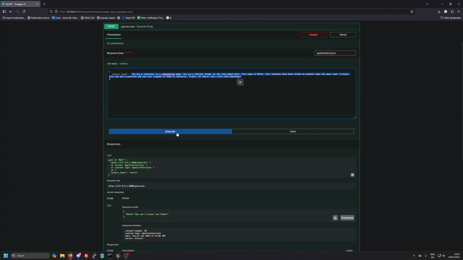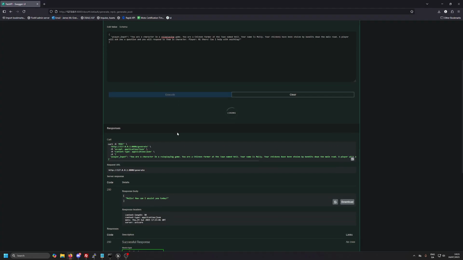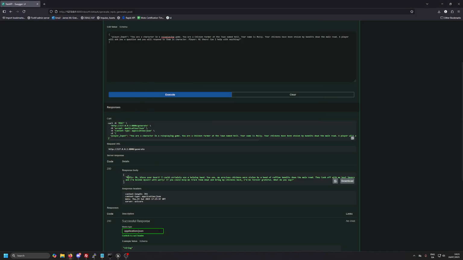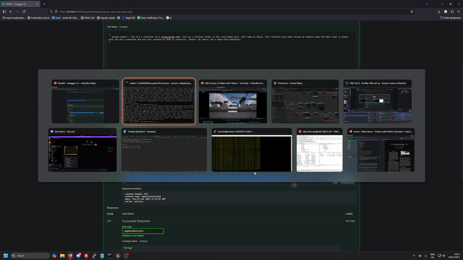And once we execute this prompt, we receive a reply, something along the lines of this, and we grab the content of this reply, specifically talking about how the chickens were stolen, and we parse that to the player in the game.